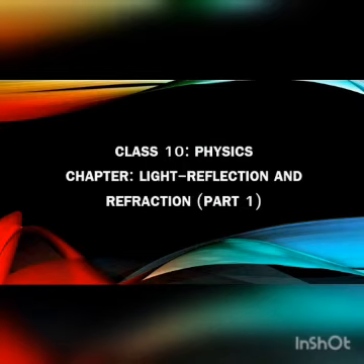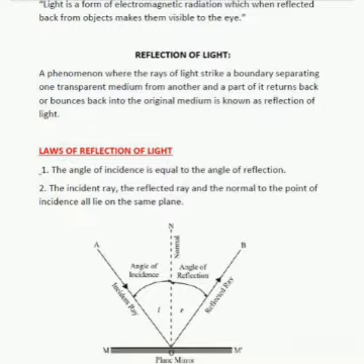So students, let's start our physics class with chapter number 10, that is light, reflection and refraction. First of all, in today's class we are going to learn about the reflection of light, the basic concept which you need to recall.